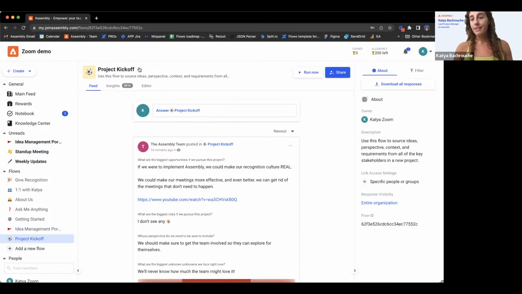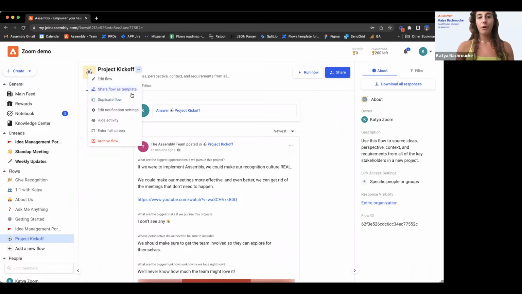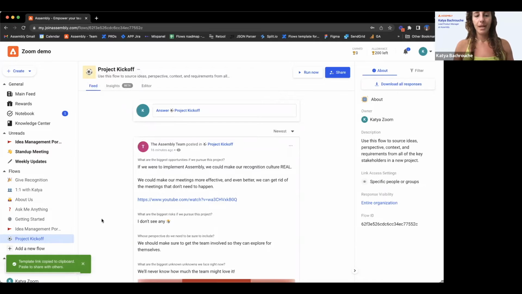If you really love somebody's template or somebody's flow, you can duplicate the flow or share it as a template. So say you notice something and you want to pass this on to another manager, you can share it as a template. This will copy the link. Whomever you send it to will receive this, and the second they open that link, they'll be dropped into the editor. One click of a button, that flow is theirs as well. It's really, really nice. So kind of just to show you that.